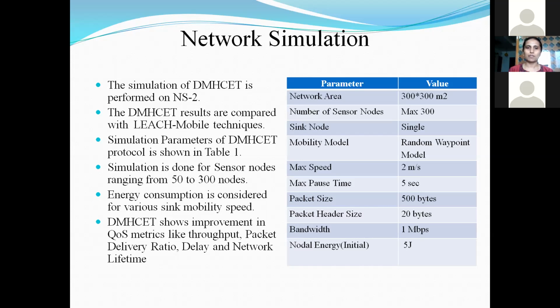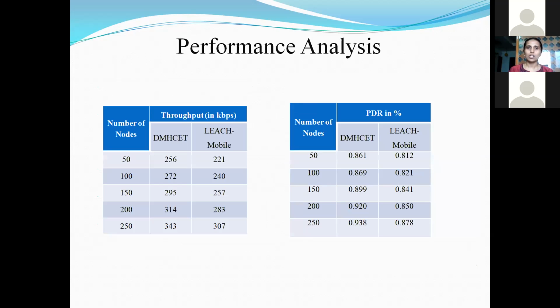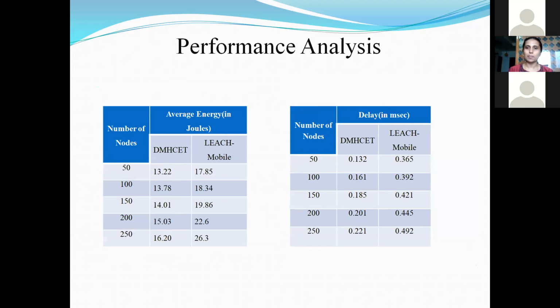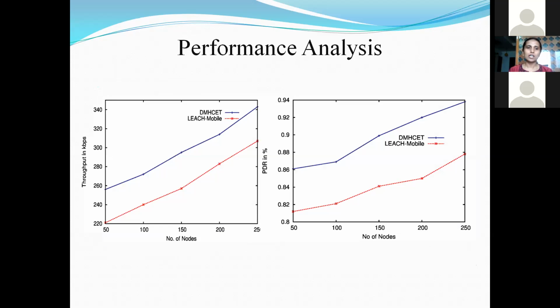I have tested for various nodes, and the QoS parameters I have defined here have been tested compared with the Leech mobile techniques. So, performance analysis of throughput, packet delivery ratio, average energy, and delay. If you see here, the throughput, since this DMHCET avoids transmission to malicious nodes, your data processing capacity is more. So the processing rate of the algorithm is higher, and that's the reason it is able to achieve higher throughput when compared to Leech mobile.